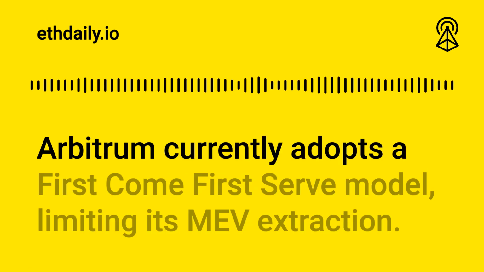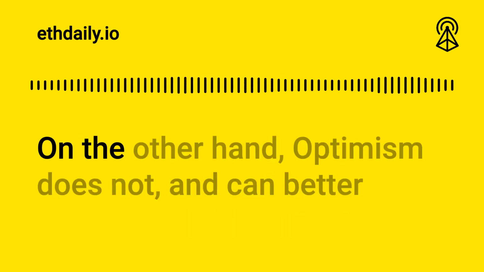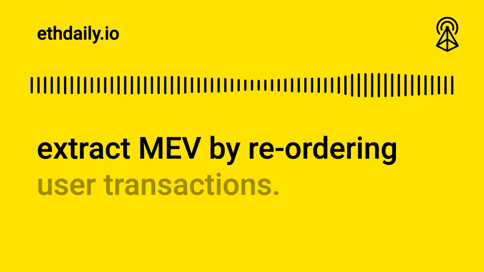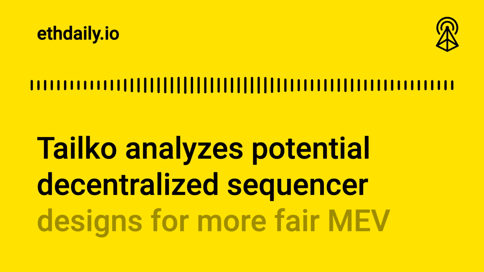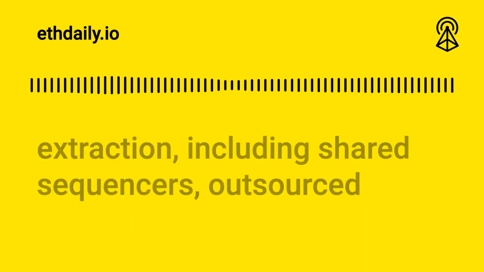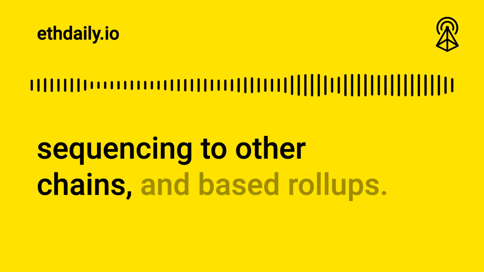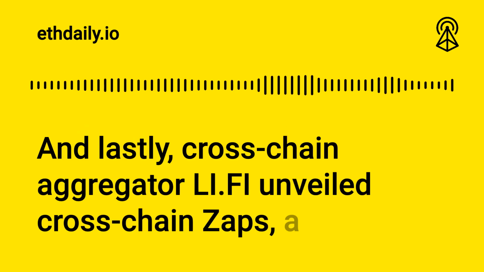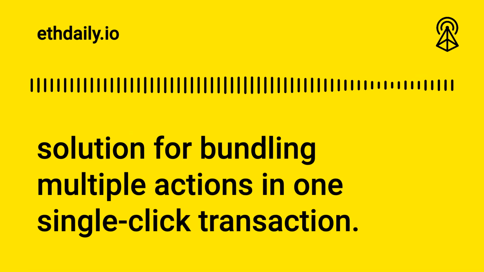Arbitrum currently adopts a first-come, first-served model, limiting its MEV extraction. On the other hand, Optimism does not and can better extract MEV by reordering user transactions. Taiko analyzes potential decentralized sequencer designs for more fair MEV extraction, including shared sequencers, outsourced sequencing to other chains, and based rollups. And lastly, cross-chain aggregator LI.FI unveiled cross-chain Zaps, a solution for bundling multiple actions in one single-click transaction.